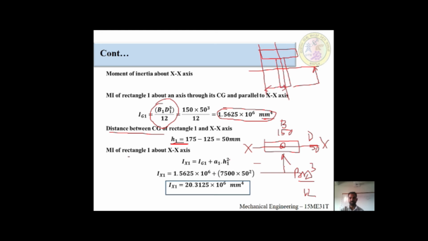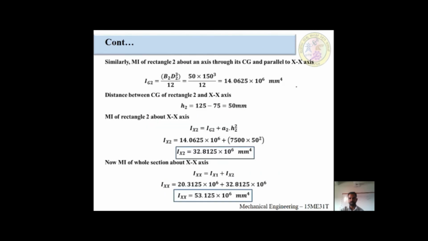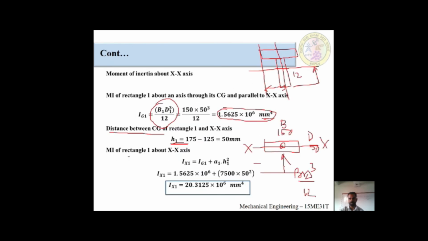This value we got in the previous slide: the y value is 125, and the x value we got is 75. I am taking this component, from here to the lowest line.